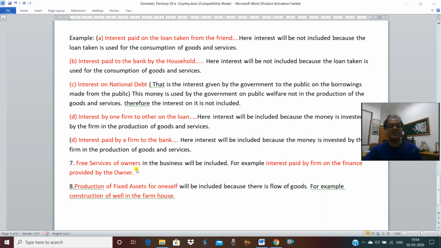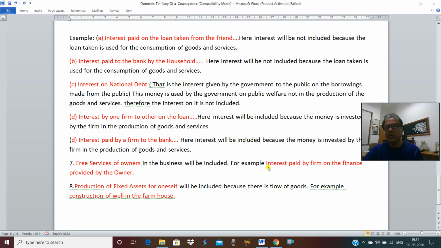Next is free services of owners. In a number of small businesses, services are provided by the owner in the business. For example, if finance is given by the owner, then over that finance interest is given. Will that interest be included? Yes, because that finance is used in the production of goods and services.